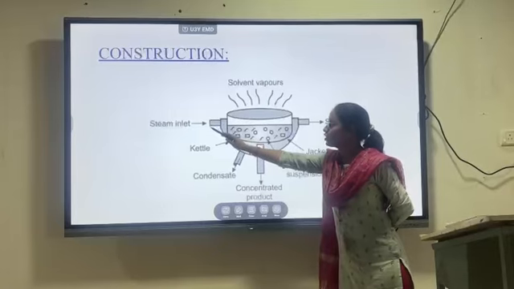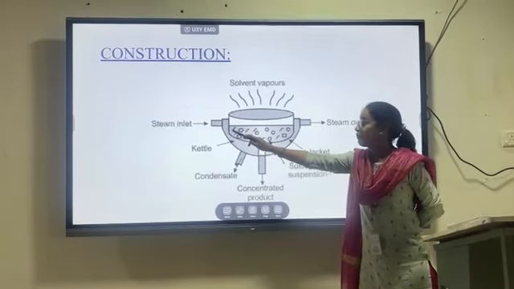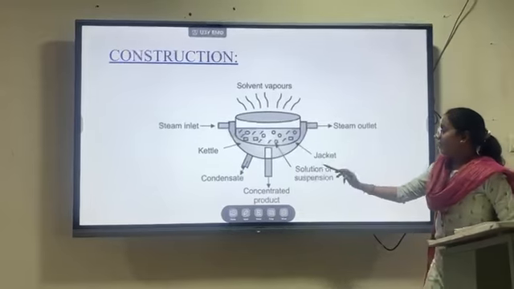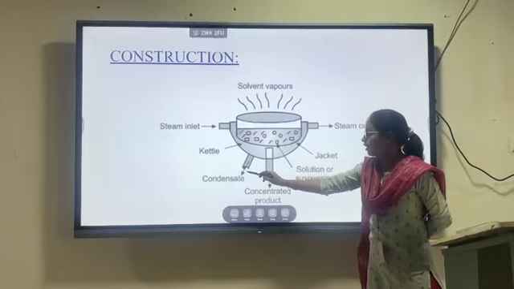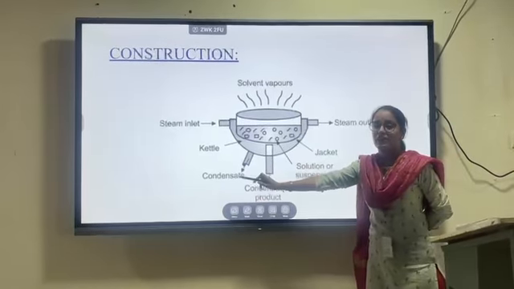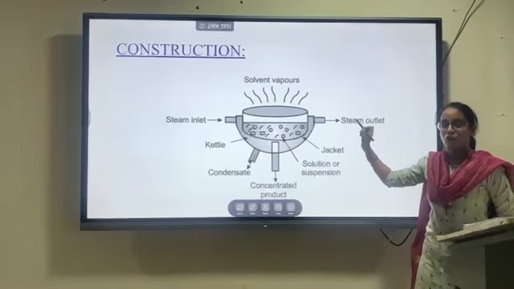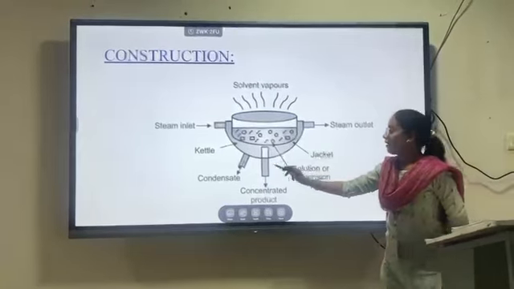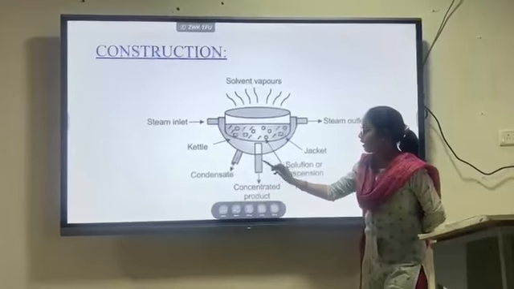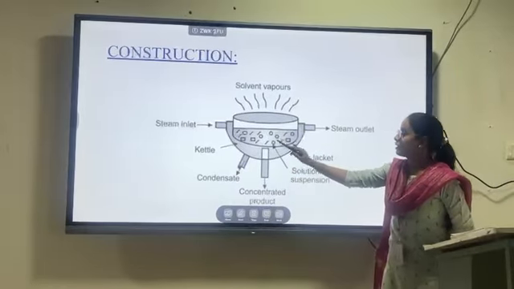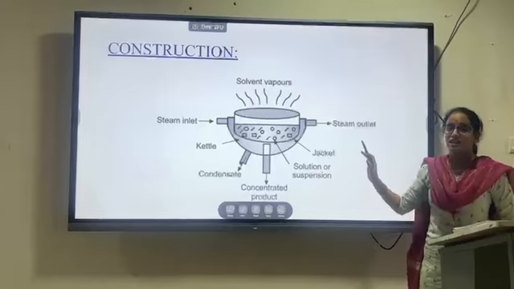So here the steam inlet will be present for the passage of steam, and here the steam outlet will be present. At the bottom, for the elimination of condensed gases, and here the steam outlet will be for the elimination of non-condensed liquids, and here the concentrated product will be deposited from the bottom of the pan. So this is the construction of the steam jacketed kettle.